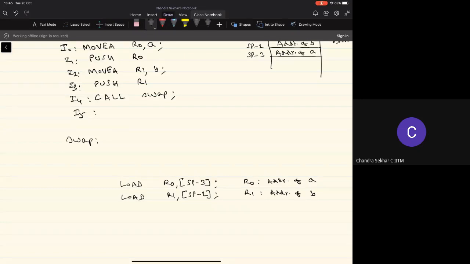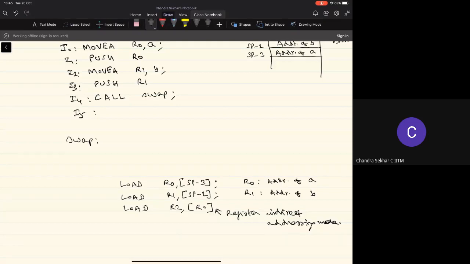So now I have to get the values of A and B. So where is the address of A available? Address of A is available in the register R0. So now I have to get the content of the memory location that's pointed to by this address. So this is what is called the register indirect addressing mode. Why is it called the register indirect addressing mode? I have an address available in the register and I'm trying to fetch the value of some variable which is available at the address where the address itself is available in the register R0.